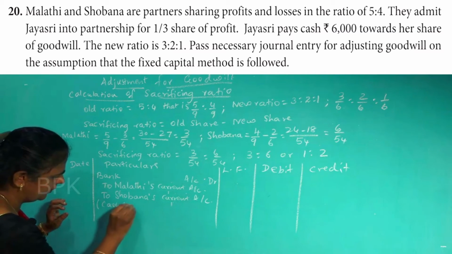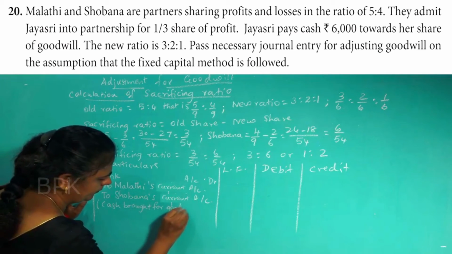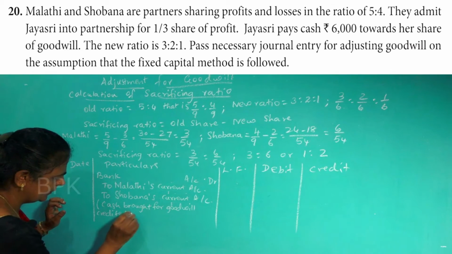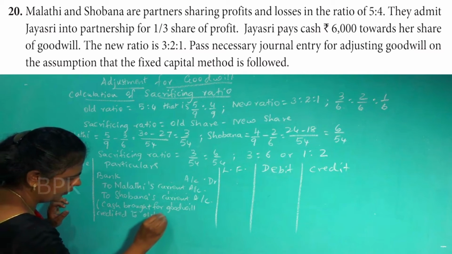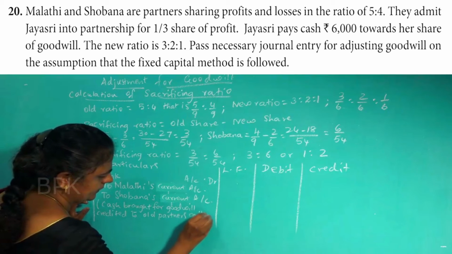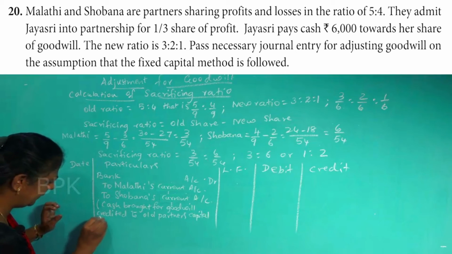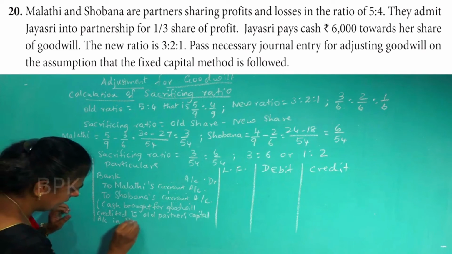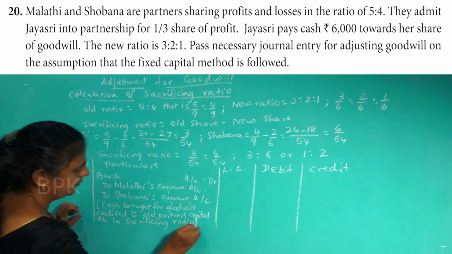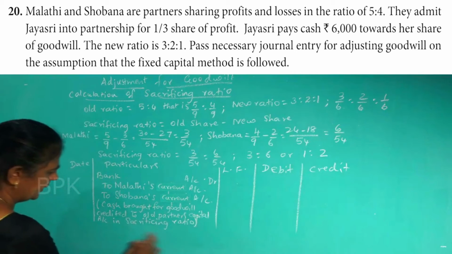Cash brought for goodwill, credited to old partners' capital accounts in sacrificing ratio. So what is the sacrificing ratio? 1:2.